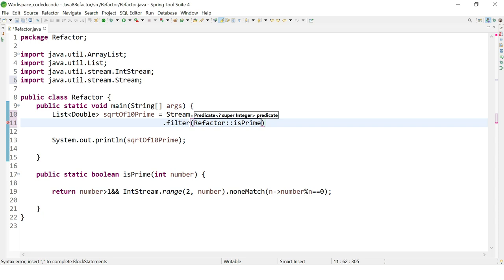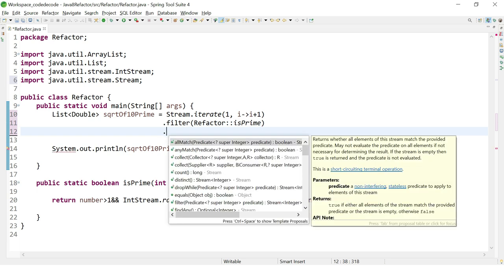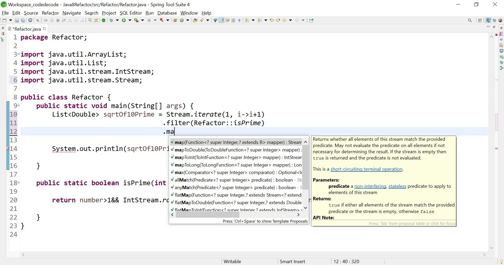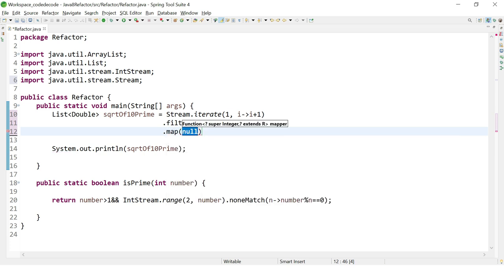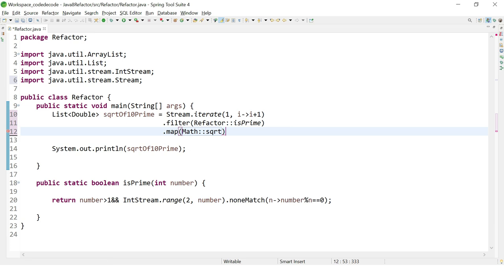We have already covered videos on method reference, so if you have any doubt, please let us know in the comment section, or you can refer to those videos. Links are already given in the description. In line number 12, the numbers which are prime will come through, and those which are not prime will get eliminated. Then I will map all those values to the square root of those prime numbers, using the Math library's square root.